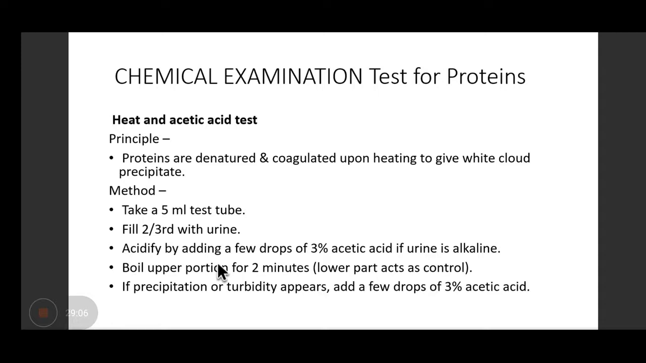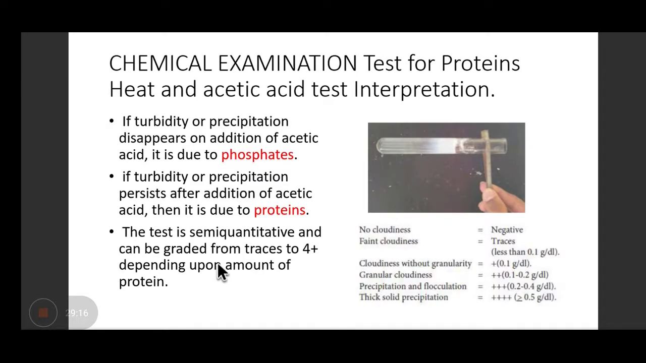So that acts as a control. If precipitation or turbidity appears, again you have to add 3% acetic acid, a few drops. Why? To differentiate it from phosphate. So if this turbidity or precipitation disappears on addition of acetic acid, it is because of the phosphate, right? And if it persists, it is because of protein. So now you can say that yes, this turbidity is because of protein.